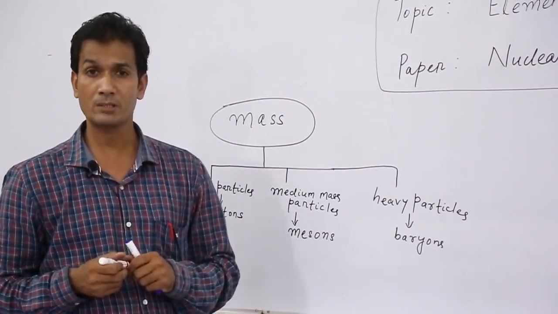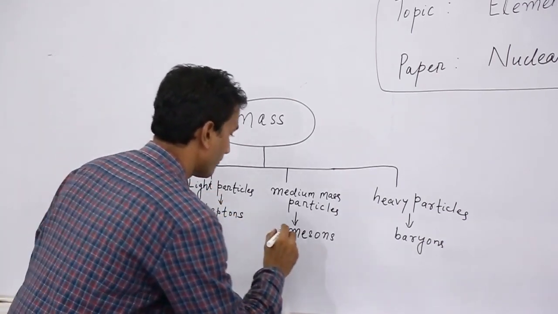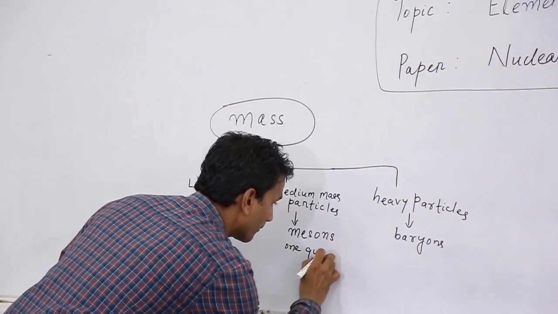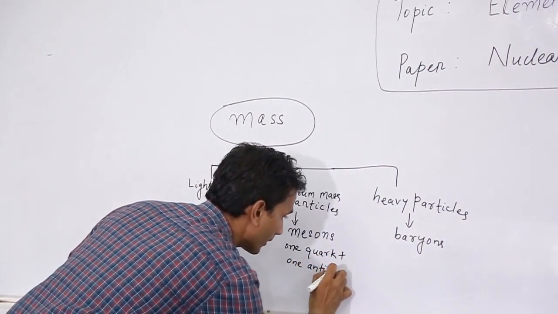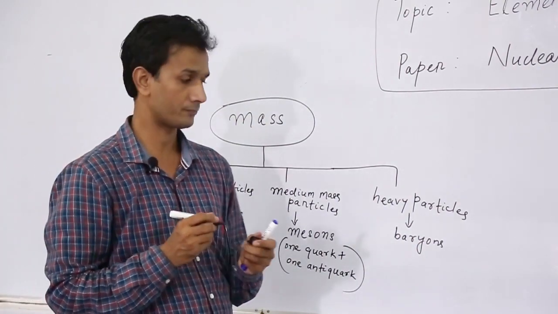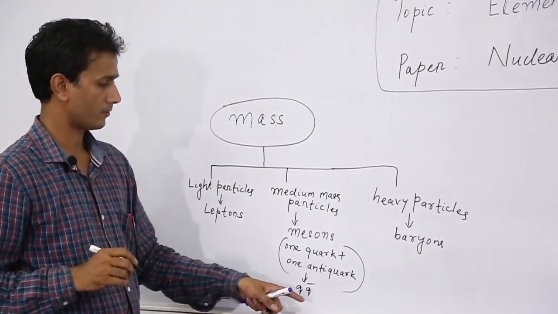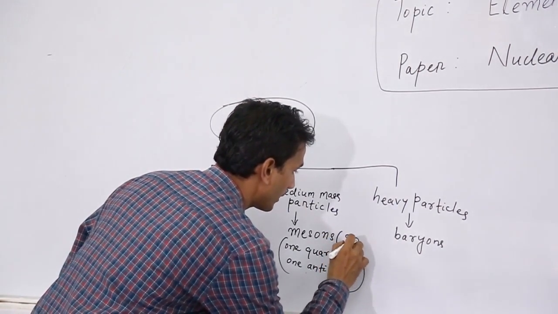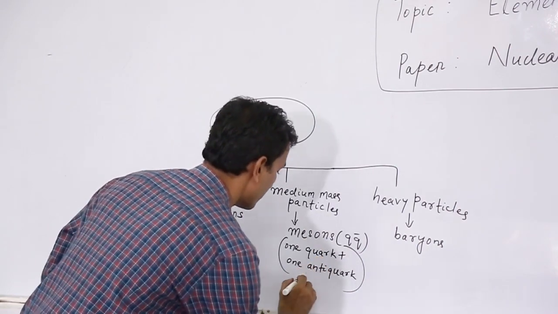So mesons are the combination of one quark and one antiquark. One example of a meson is the pion.